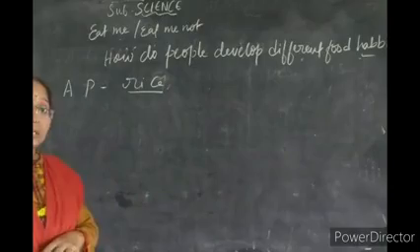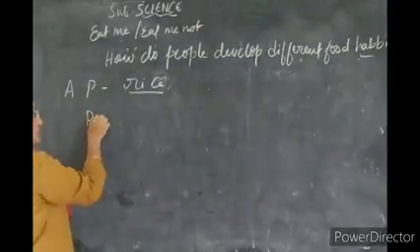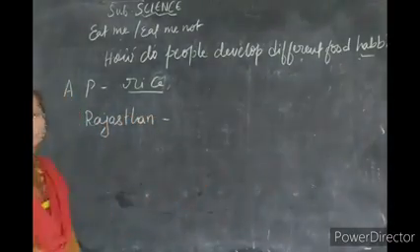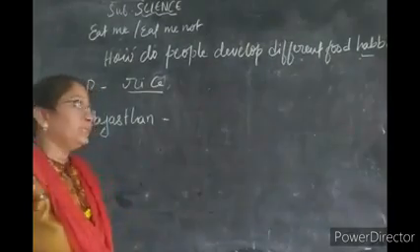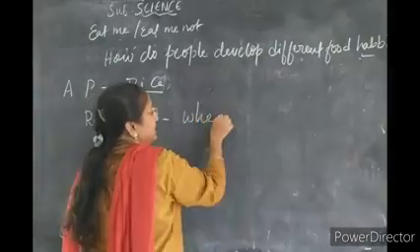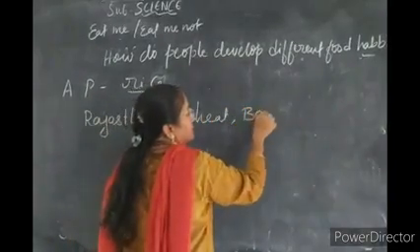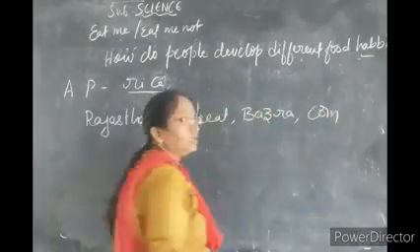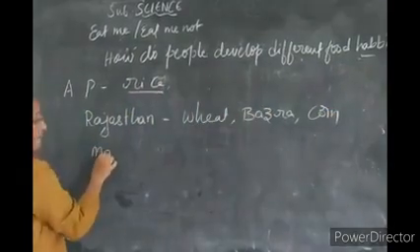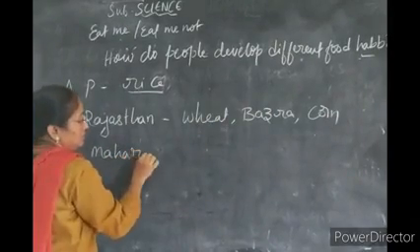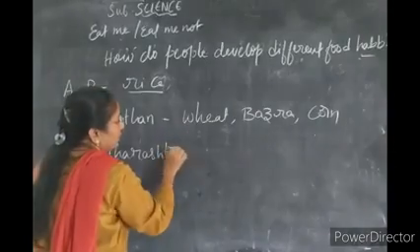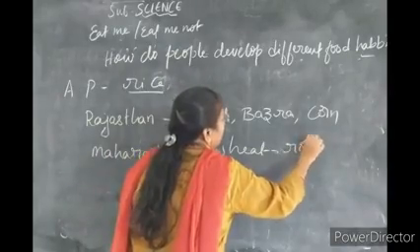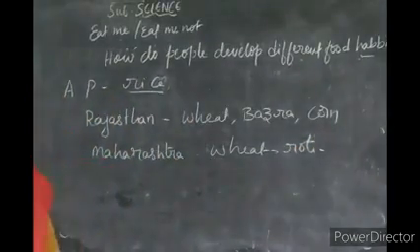So if you go to other states like Maharashtra or Rajasthan, how do the people prefer their food? They mostly include wheat, bajra, corn, etc. Understand? Maharashtra is also the same. They develop wheat as a food. Wheat as roti they will prepare and they will take as a food, isn't it?